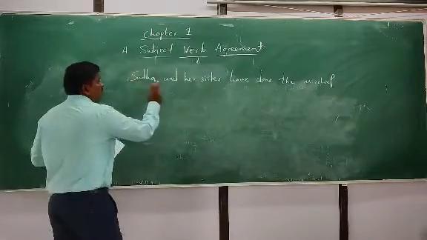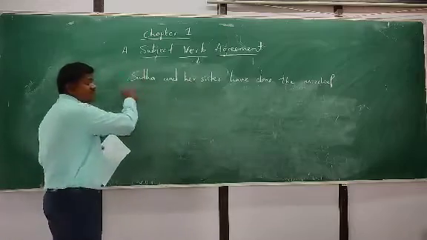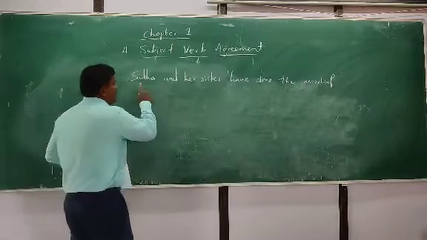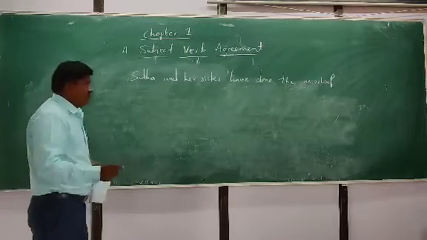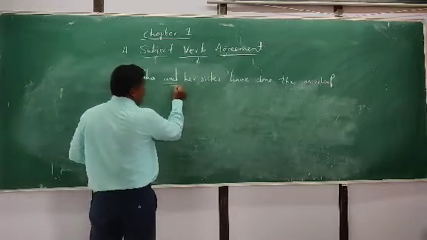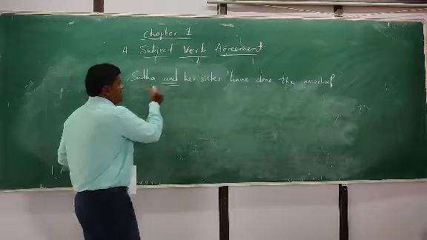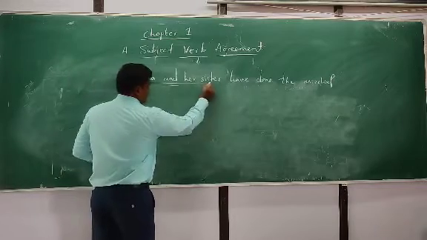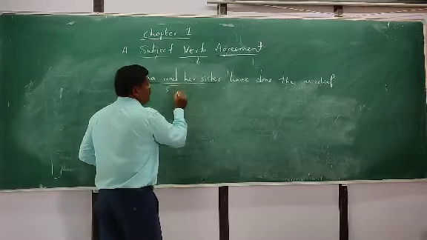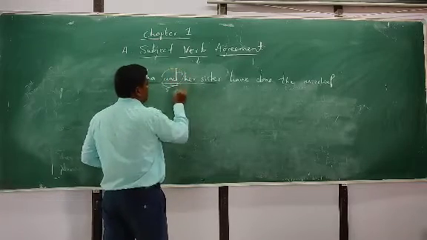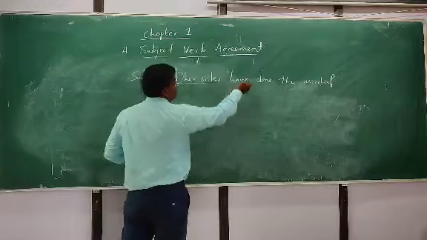When there are two or more singular subjects, nouns, connected by and, we consider it a plural subject.